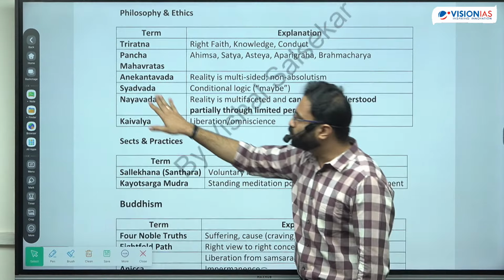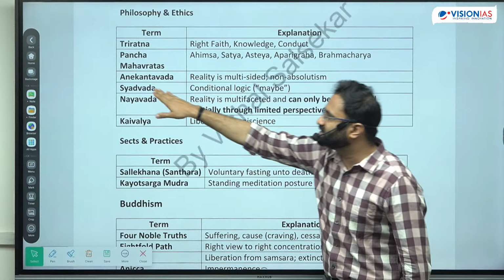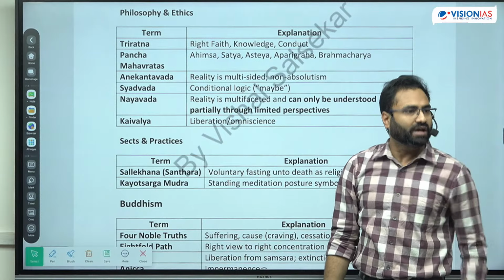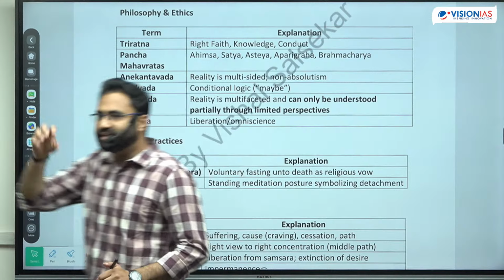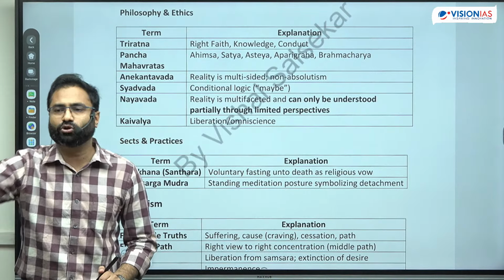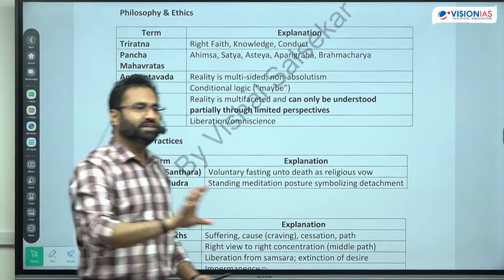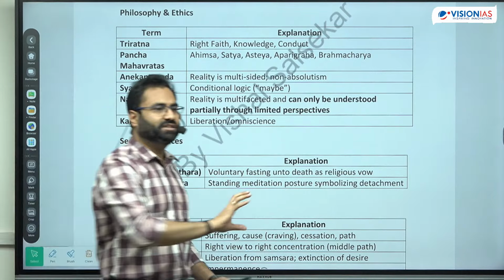Next is one of the most important principles of Jainism, which is known as Anekantvad. Anekantvad simply says that there is a multi-sided aspect of truth. From wherever you look, you cannot see the complete truth. That means it is multi-dimensional truth. From your dimension, it is one perspective that you can get. That means you should not be too happy thinking that you know everything, because it's not practically possible. That's why they believe that there is no absolute truth.